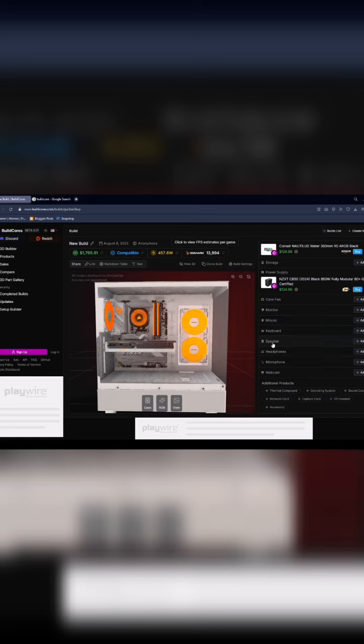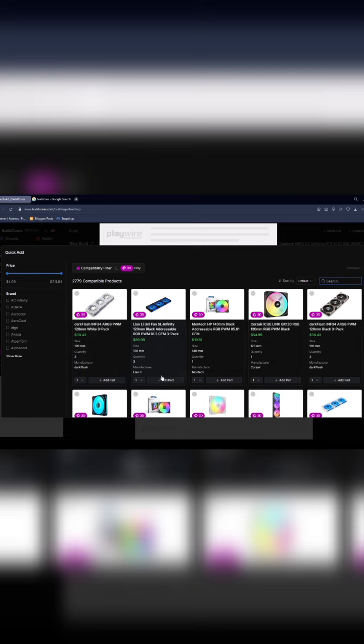Visualize in 3D. Preview your build in stunning 3D, allowing you to see how everything fits together, including cable clearance, airflow direction, and lighting layout. Save or share. Save your build for later or share it with friends or on forums to get feedback or finalize your build before making a purchase.